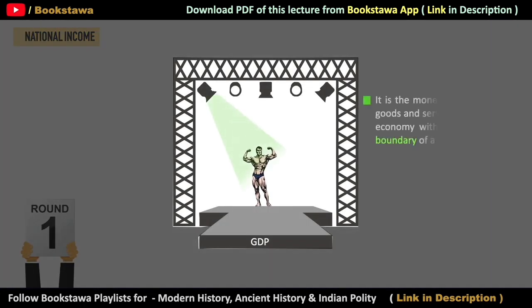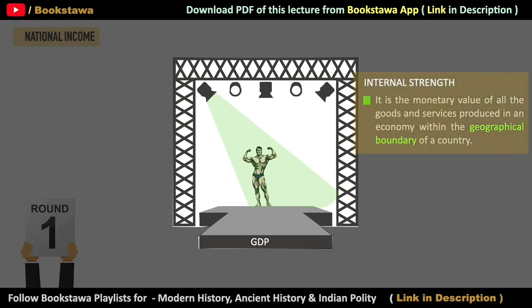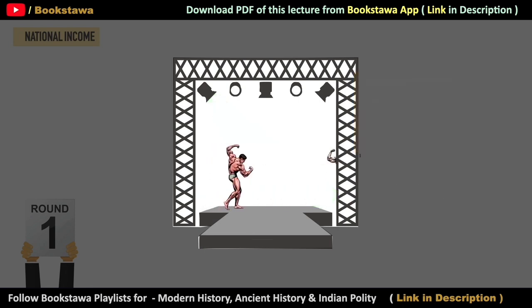Let's start with GDP. The monetary value of all the goods and services produced within the geographical boundary of any country is called GDP. That means GDP reflects the internal strength of any economy. This means that whether a country is creating more jobs or not, we can find out by looking at its GDP growth. Let's talk about the next measure, which is GNP.